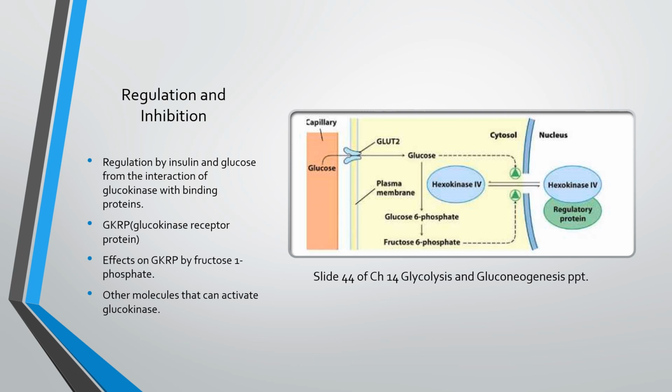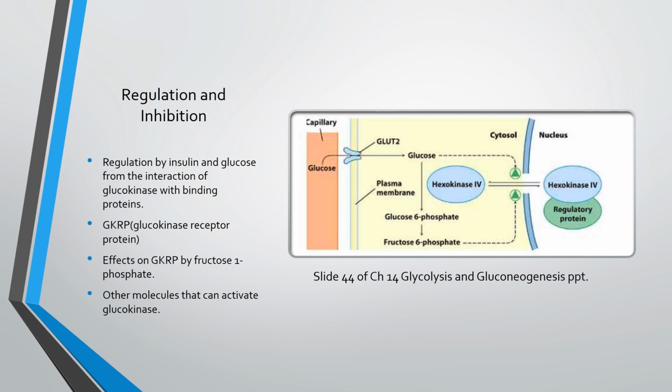When also talking about glucokinase, it can be noted that it is also regulated by insulin and glucagon, as well as glucose and fructose 1-phosphate precursors, which results from glucokinase binding with proteins. One specific binding protein is known as GKRP, or glucokinase regulatory protein.